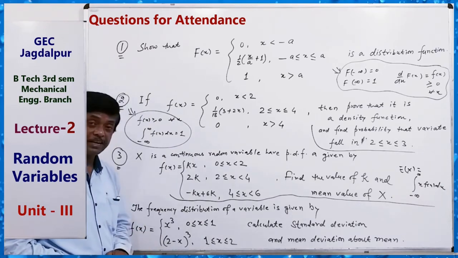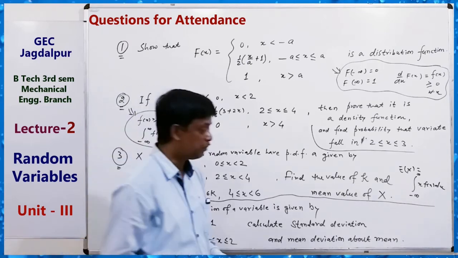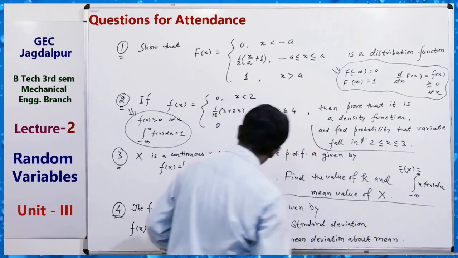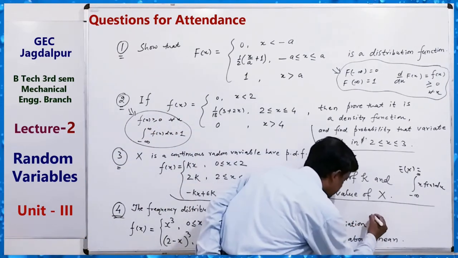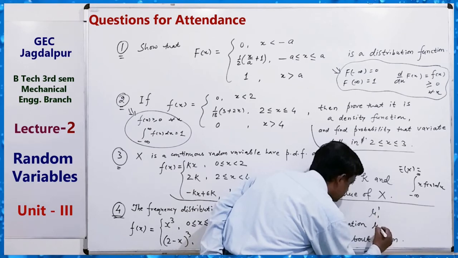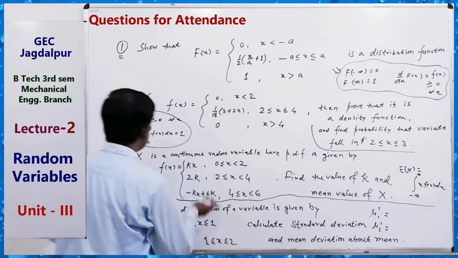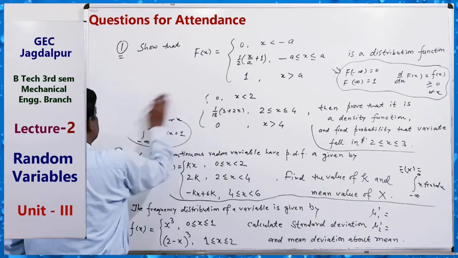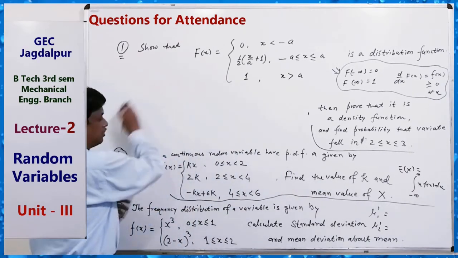You have to divide every time by 1 by capital N, where capital N is the total frequency. So in each formula for standard deviation, first find mu1 dash, then mu2 dash. I give the hint for this question.